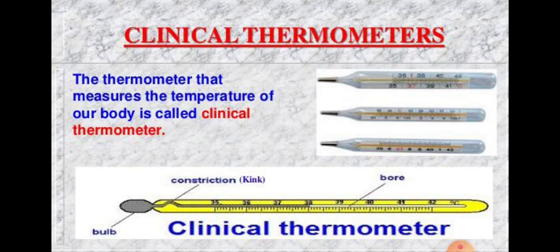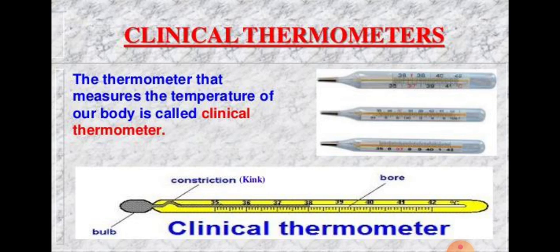Due to this, we read the correct body temperature of the patient even after removing the thermometer from his mouth. After noting the body temperature, the level of mercury can be brought down by giving a few jerks to the thermometer tube.